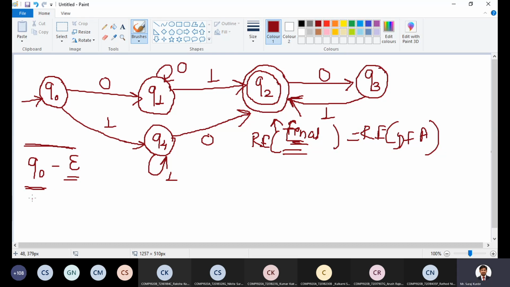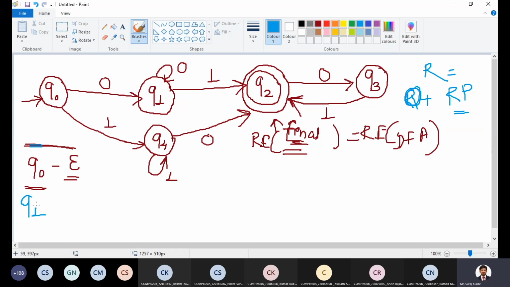Now, is it in the format of Arden's theorem? R is equal to Q plus RP. It is not in the format, so we cannot apply Arden's theorem. We cannot have a unique solution for this one. So what I can write? R is equal to epsilon. Then next, consider next state Q1.